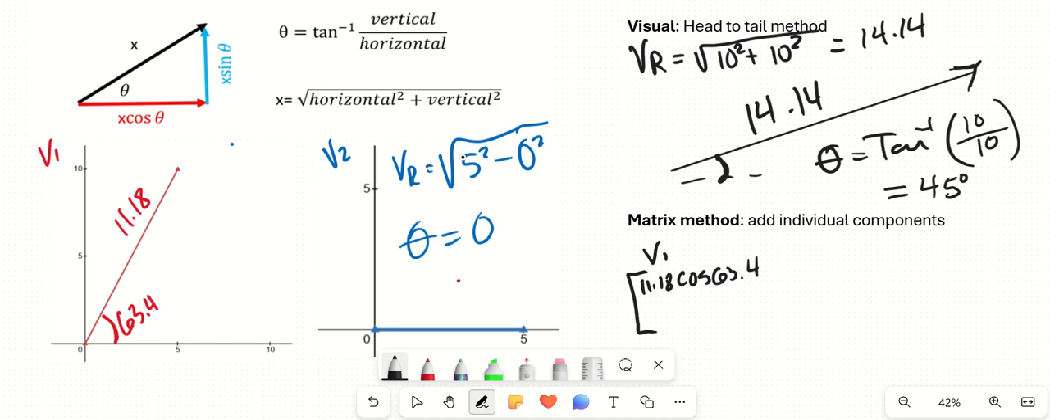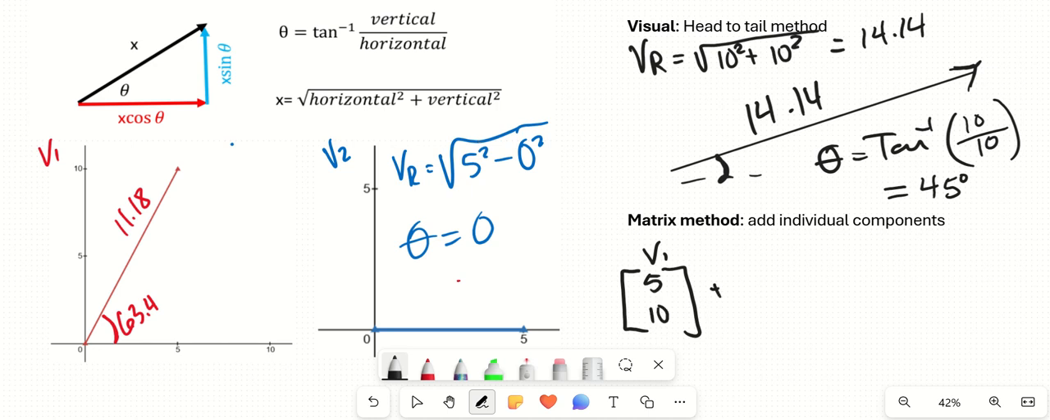And on my bottom, my y component is going to be 11.18 sine 63.4. That would be how I get my values. I know what these values are, so I'm going to make it simpler, but just letting you know that's how you'd break its components down. You'd put it into vectors like that. So its x component was 5, its y component was 10.